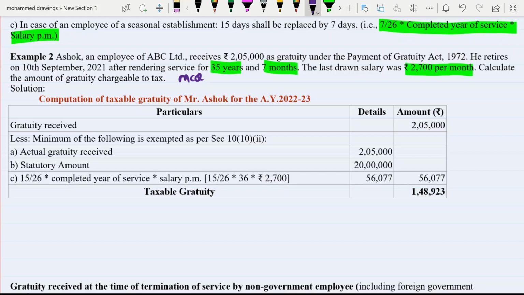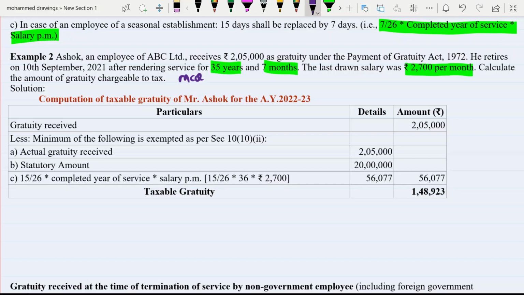What is the amount of gratuity that is taxable? Here you have to focus. If the taxable amount is asked, then you have to give the taxable amount as the answer. But if it is asked what is the exempted amount, then you have to write down the exempted amount only. Don't mix up the answer.